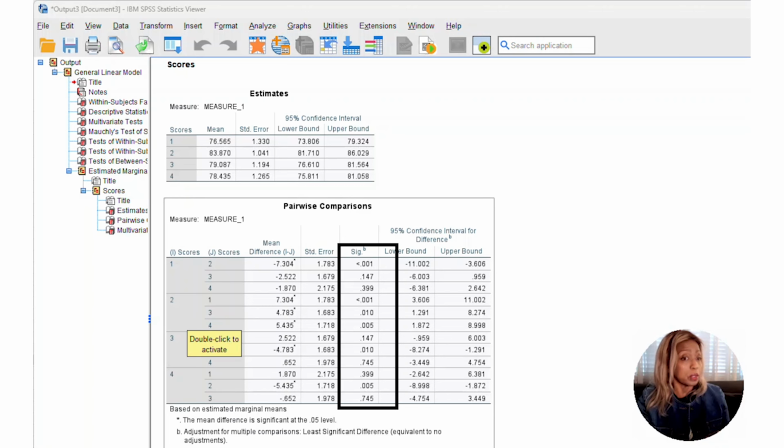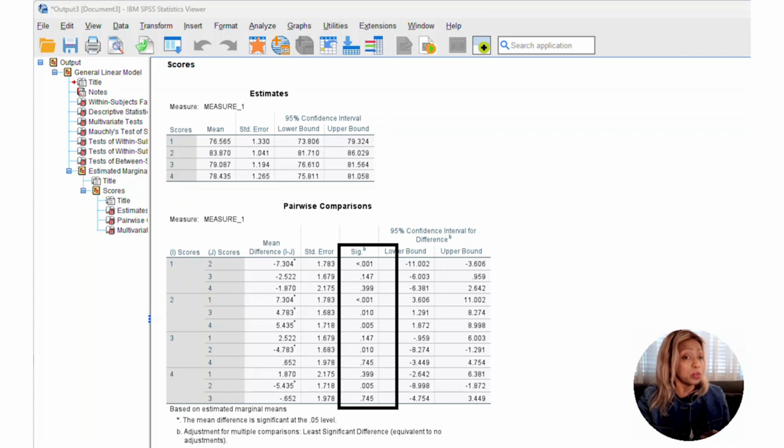Score 2 shows significant differences between 2 and 1. You can see it here, it has an asterisk. 2 and 3, you can see it here, and 2 and 4, you can see it here. All these p-values are less than 0.05.